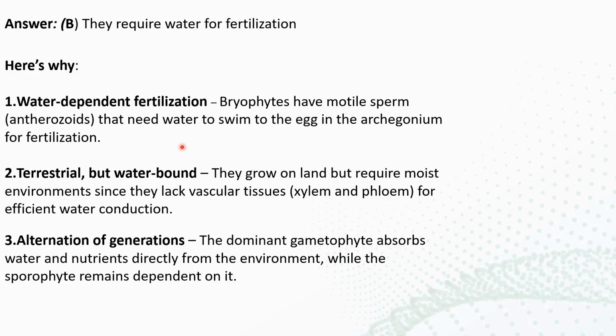Because of the lack of some specific structures in the bryophytes, they have motile sperms which need water to swim to the eggs. The sperms fall into the water and swim to the egg in the archegonium for fertilization. Like that, they need water for fertilization. That's why they are known as amphibians of the plant kingdom.